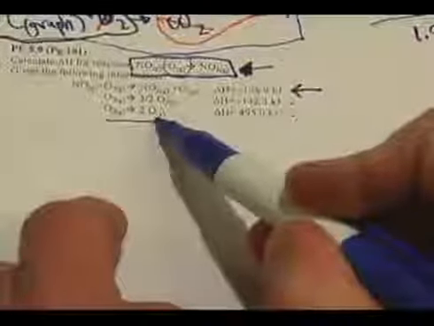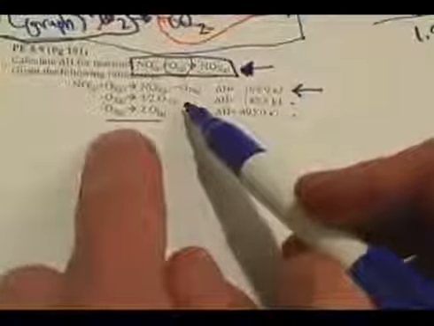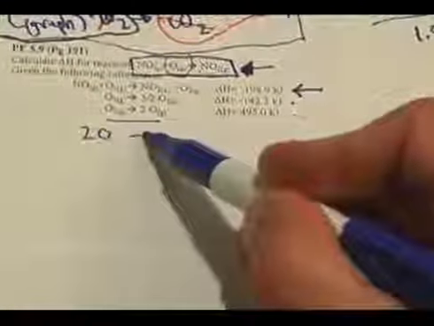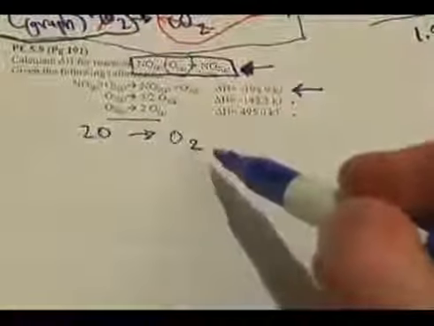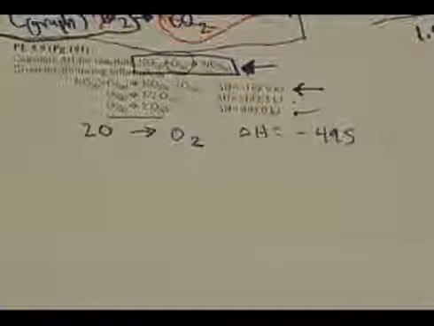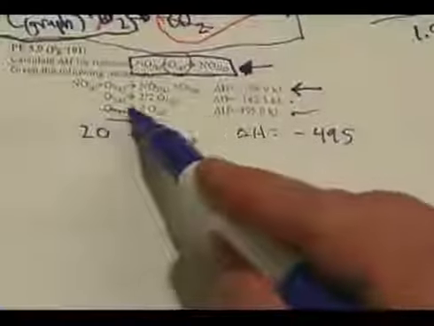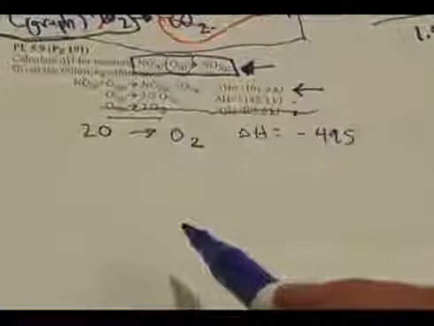So what could I do? Well, looking at this reaction right here, I could flip it around. And I could get the O's on the left-hand side, but now I'm goofing it up again because I'm putting more O2 on the right-hand side. Let's give it a try, though, and see what happens. I'll write 2 O's go to O2, and then my enthalpy has to change to negative 495. Remember, when you flip a reaction around, you have to change the sign of the enthalpy. So cross this one off because I'm no longer using that one right now.